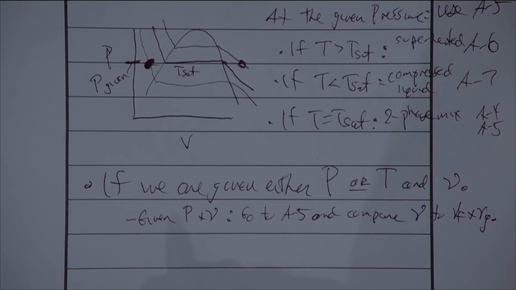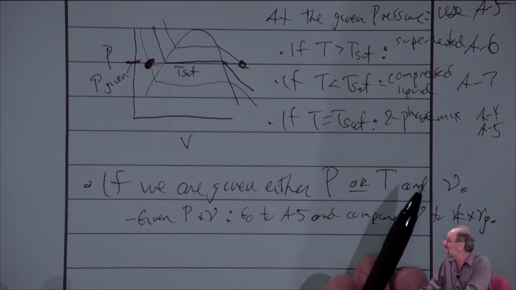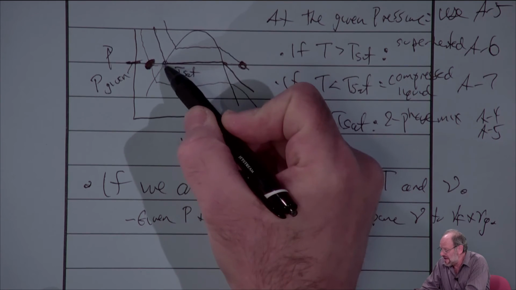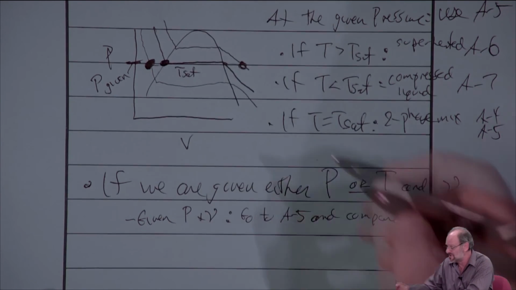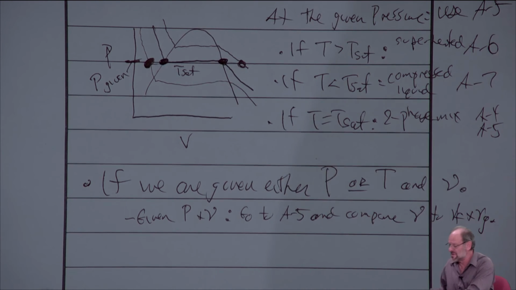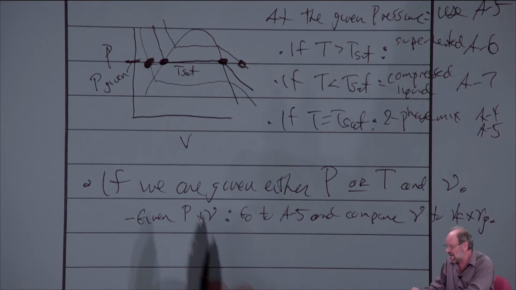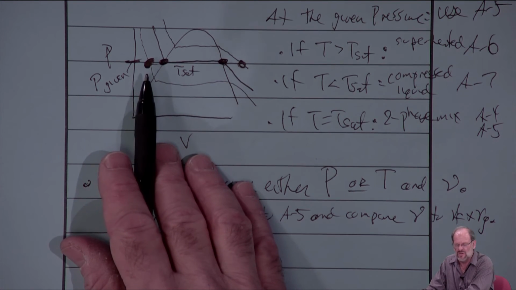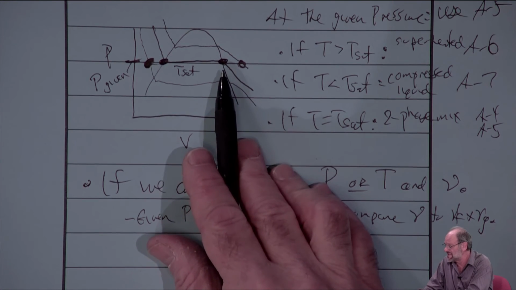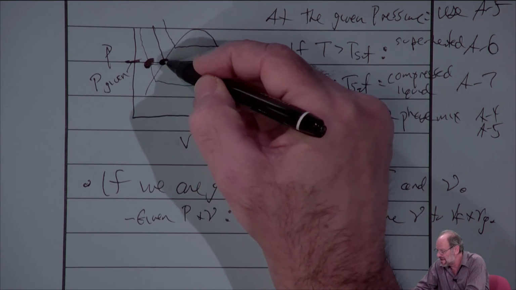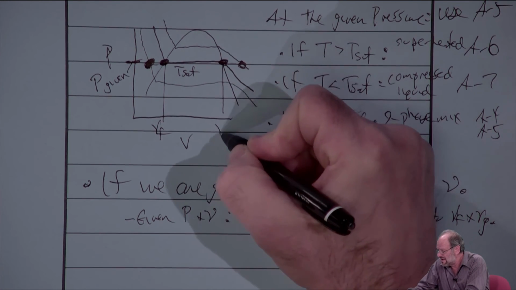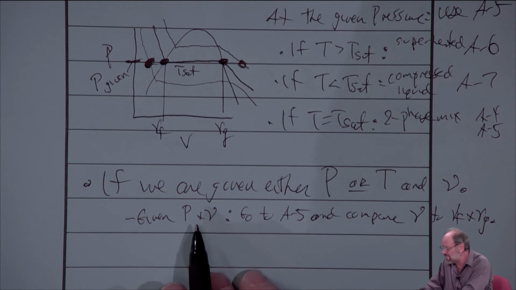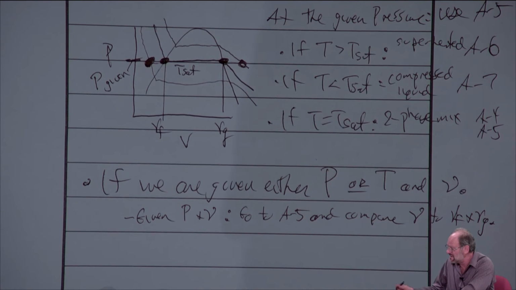All right? So for instance, let's just refer to the diagram that's still here above. This is our given pressure. We know that vf at that pressure represents the left-hand side of the dome, and that vg at that pressure represents the right-hand side of the dome. So don't we just have to check if my specific volume is less than vf? Clearly, we have to be in the compressed liquid region. On the other hand, if my specific volume is greater than vg, then clearly we have to be in the superheated vapor region, right? If we're in between, then clearly it's a two-phase mixture. So given pressure and specific volume, we go to A5, we compare v to vf and vg.